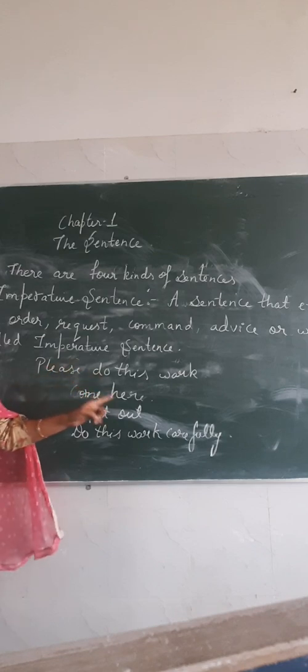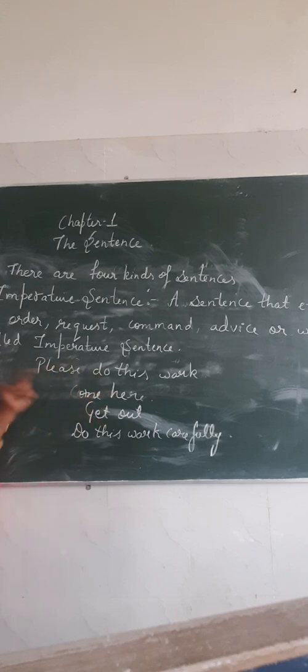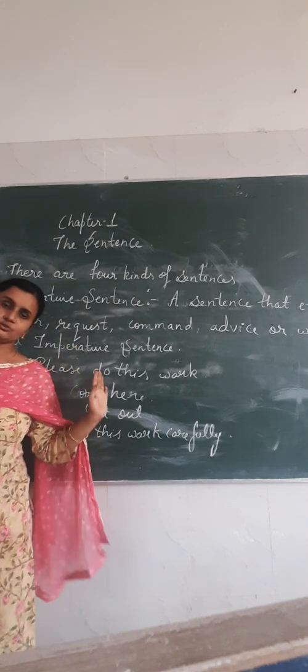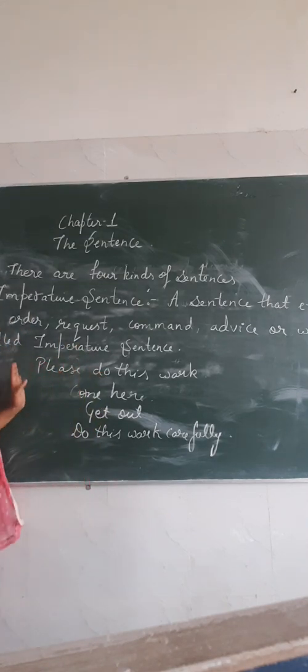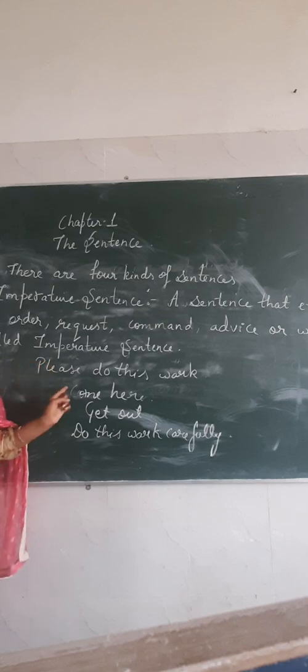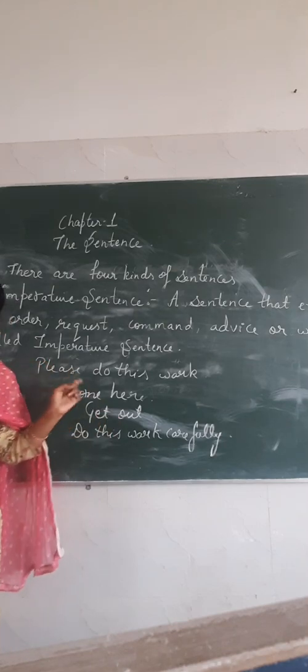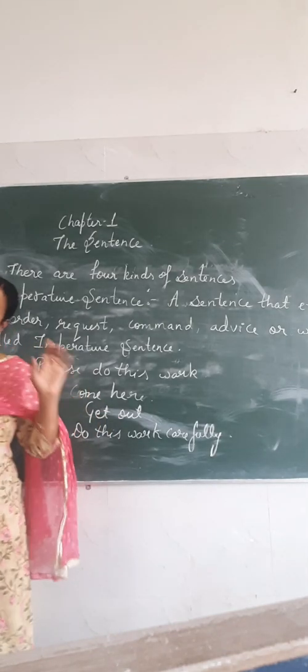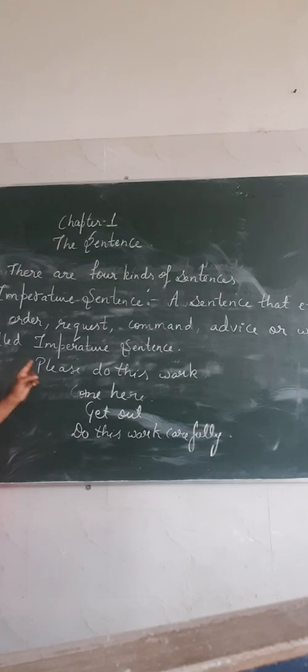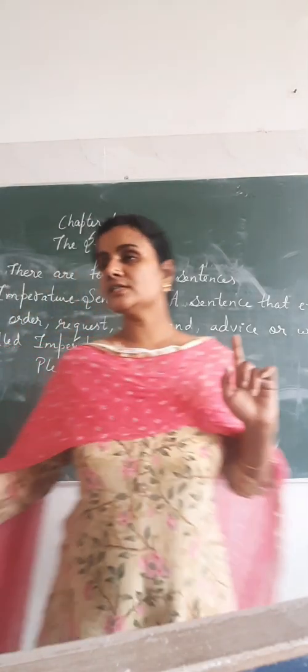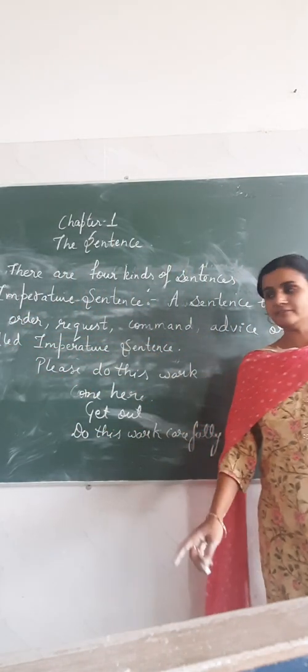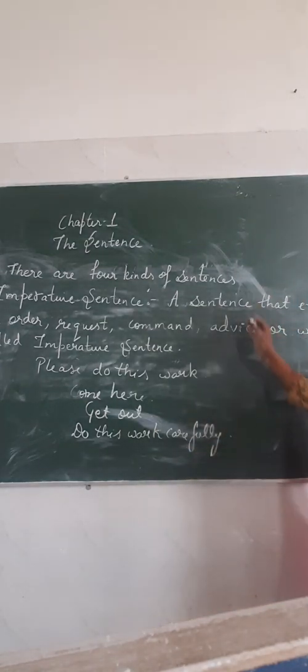You please do this work, you come here, you get out, you do this work carefully. Here you don't need to use a subject, but if somebody asks you to write a subject in this sentence, what you will write? You. Alright, so this point you all should note down, that you is a subject in imperative sentences. I hope you all have understood this also.